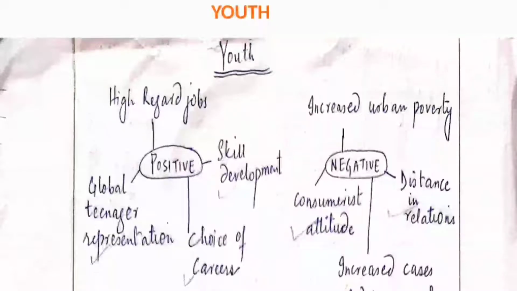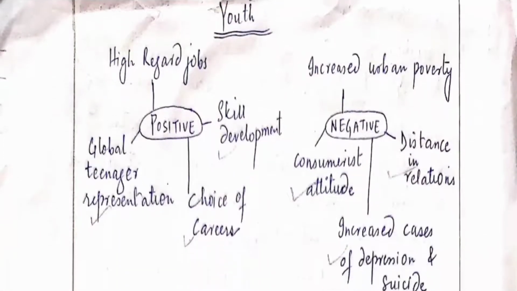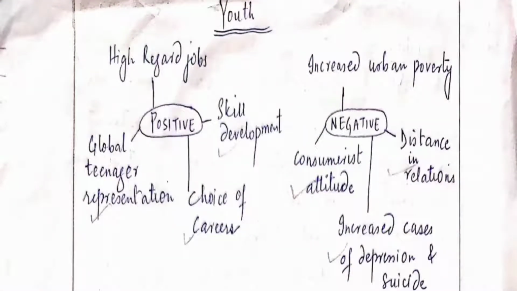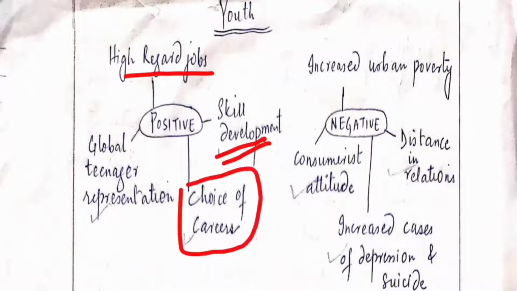Moving forward to the impact on the youth of India. Globalization has a positive impact on the youth of India by giving them high-regard jobs, by making them skillful, giving them a number of choices for their careers, and giving them global teenager representations. So this is simply a positive of globalization for the youth of India.